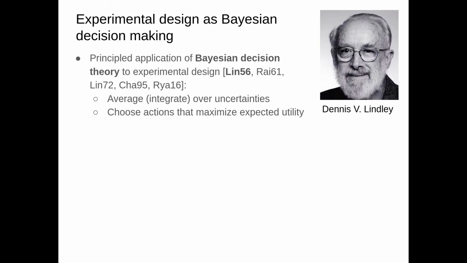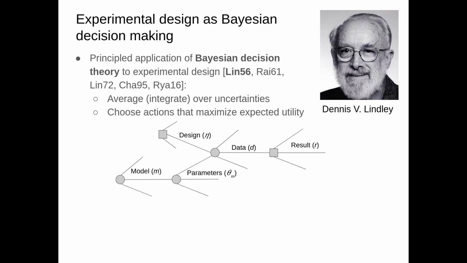Now, when we want to employ optimal experimental design, we are actually in luck because the most important principles have already been understood from the 1950s, starting with Dennis Lindley. And the main idea here is to think about experimental design as a decision-making problem and then to apply Bayesian decision theory. And this entails abiding by two principles. One is to average or integrate over all the uncertainties, and the other one is to choose those actions that maximize expected utility.